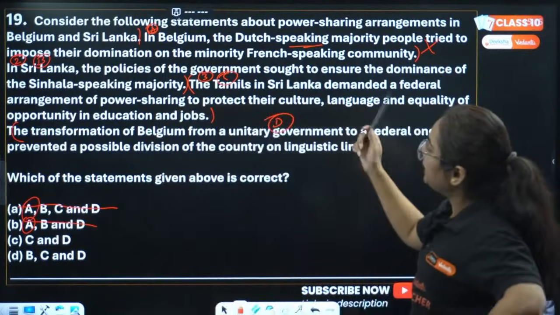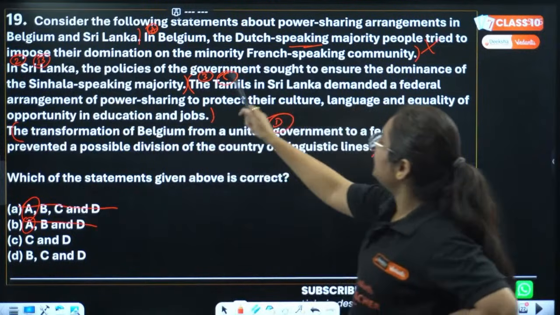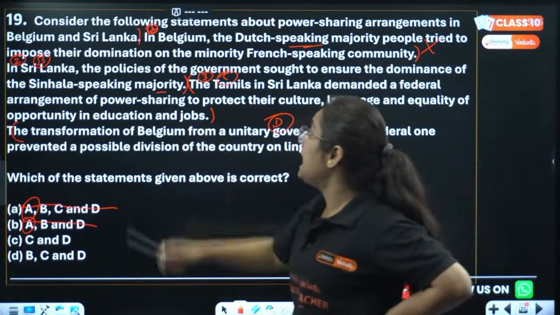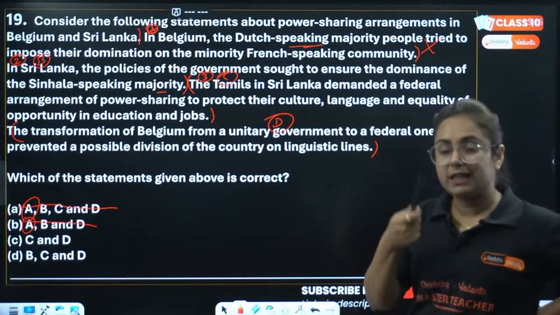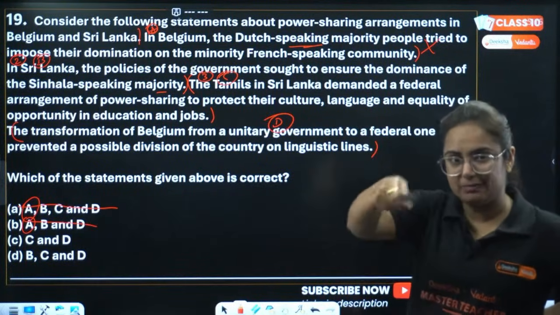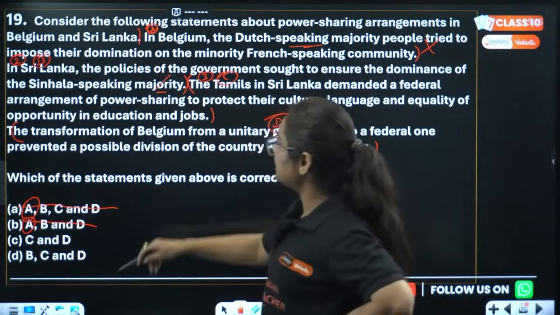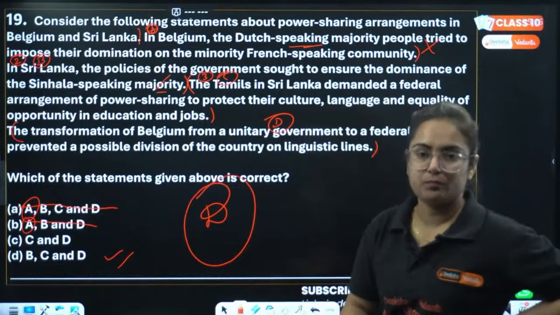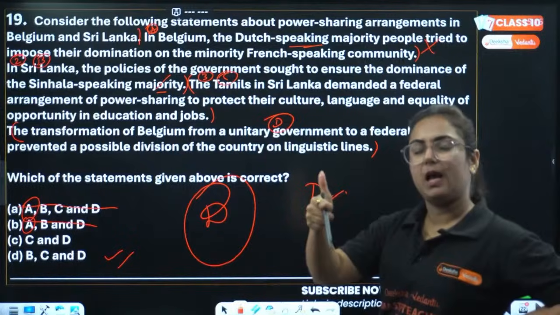In Sri Lanka, the policies of the government sought to ensure the dominance of the Sinhala-speaking majority. Yes, they were in majority. Tell me how much percent. So this one is correct. If this one is correct, then answer will be D. So whoever has given me the answer D, very good.